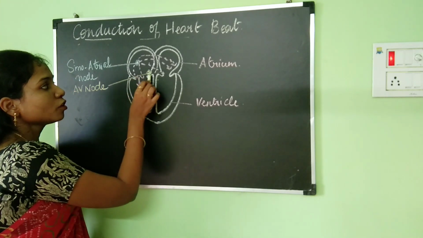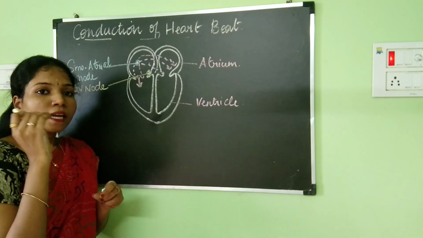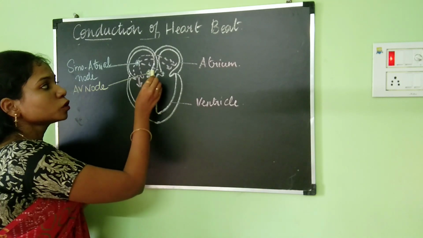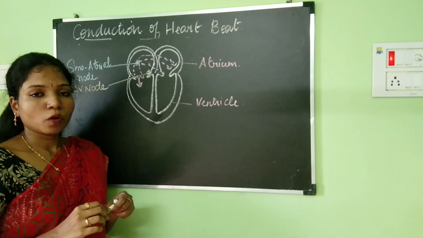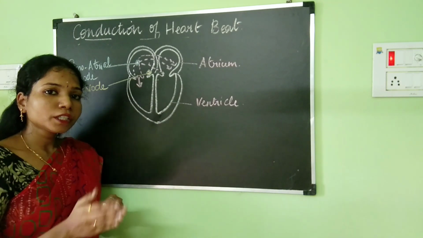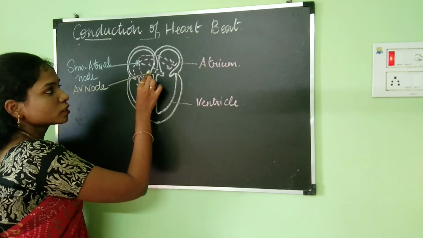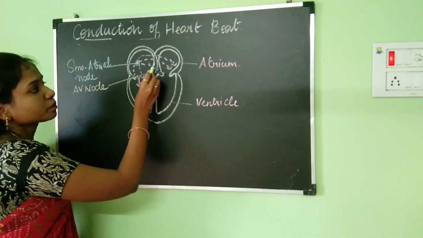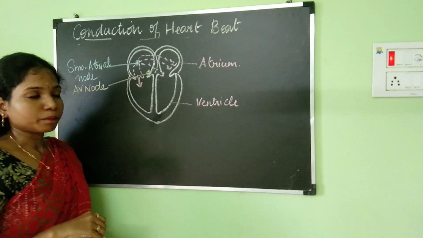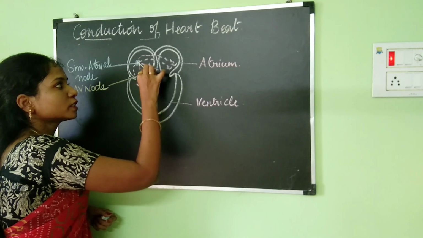The atrioventricular node is located in the floor of the right atrium, very close to the interatrial septum. I hope you remember what septums are: septums are partitions which separate the chambers of the heart. So it is located near the interatrial septum. Now, once the message from the SA node has reached the AV node,